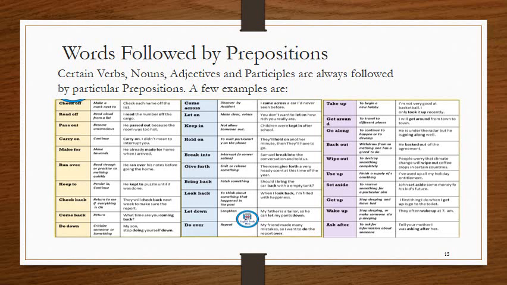Students, there are certain verbs, nouns, adjectives and participles which are always followed by a particular preposition. So here are a few examples given. There is a link in the description box also where you can find a detailed list of verbs.